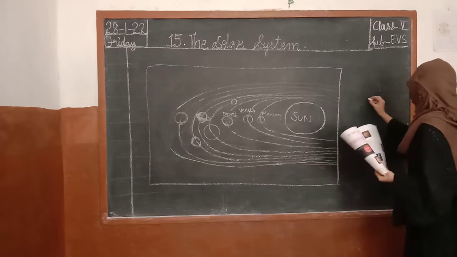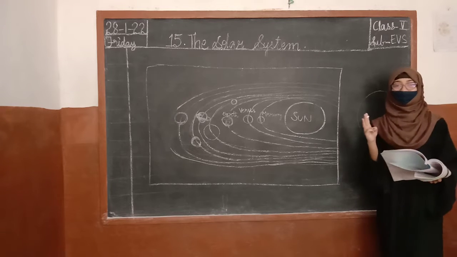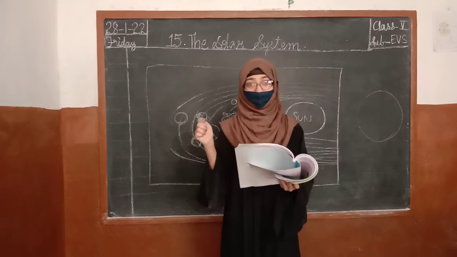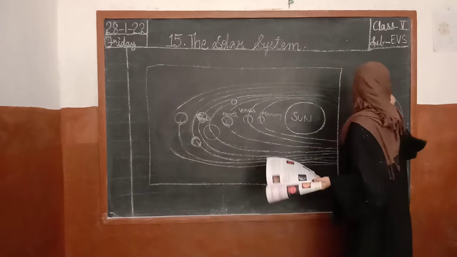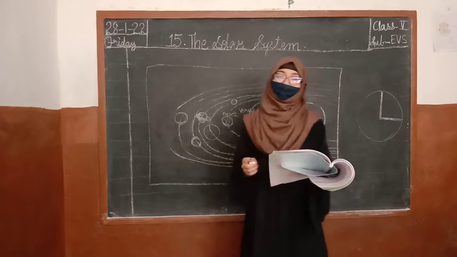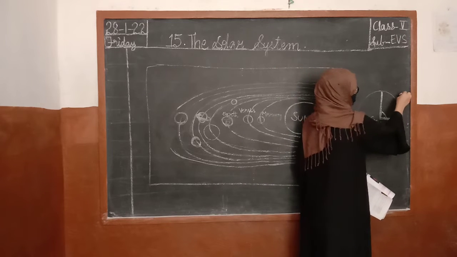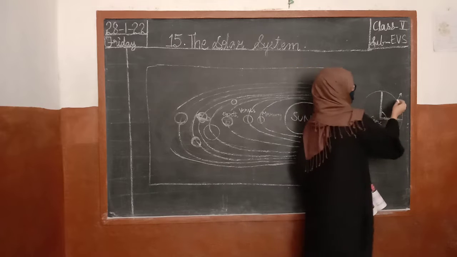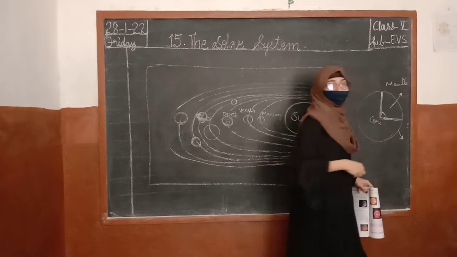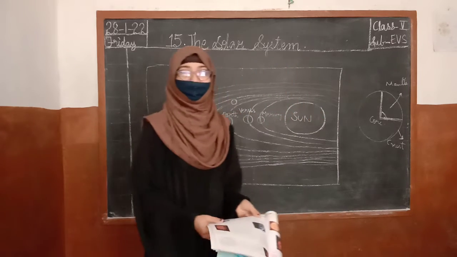In Earth, we have three main layers. As I have explained in that lesson, we have three layers. What are the three layers, children? The crust, the mantle, and the core. The core is the innermost layer of the Earth, isn't it? I hope that you all have remembered that lesson. Yes, the innermost layer is the core. The second layer is the mantle, and the outermost layer is the crust. Crust is the layer where we all stand, okay?